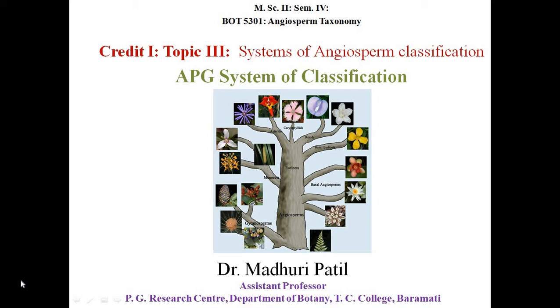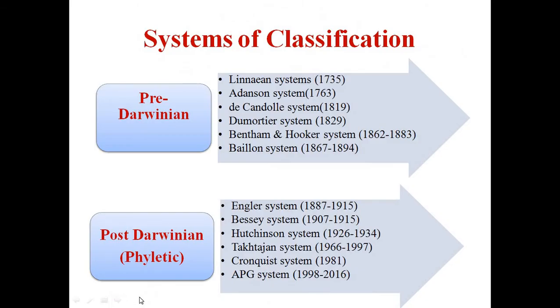After completion of cladistics, I am going to focus on the APG system of classification, which is the recent system for angiosperm classification. But before that, just have a look at the systems of classification which are pre-Darwinian and post-Darwinian.